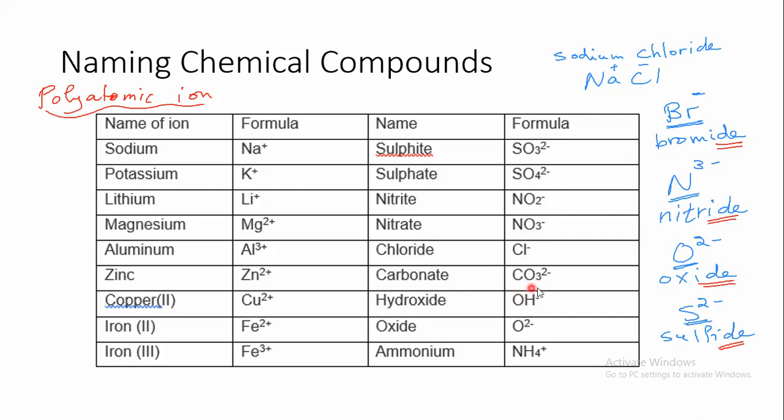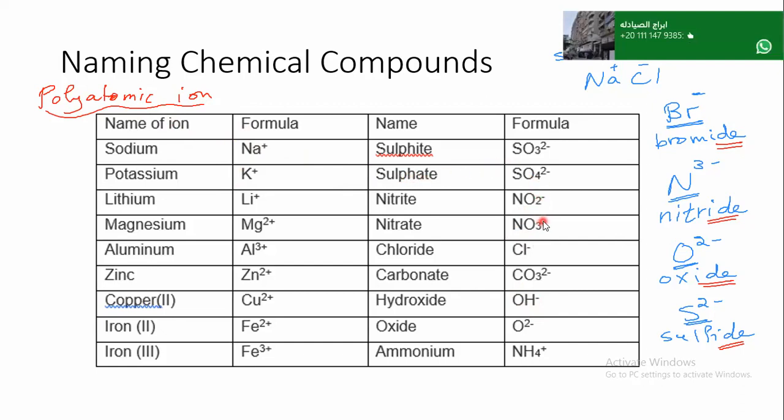We have carbon bonded to an oxygen. We have oxygen bonded to a hydrogen. So we call these polyatomic ions. Polyatomic ions mean that it's an ion that is formed from atoms that are bonded together. So on naming